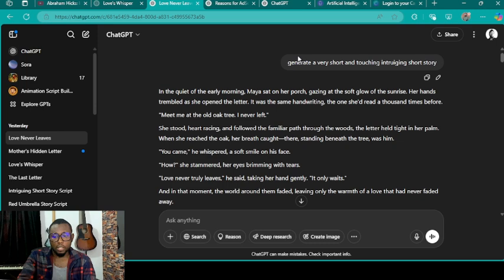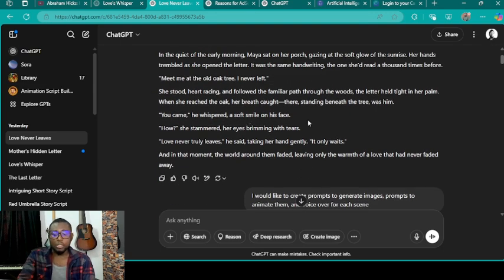I come to ChatGPT and then I type: generate a very short and touching intriguing story. Now you can flesh this out and specify some more things, but I just wanted to keep it to the minimal. Generate a very short and touching, intriguing short story. You can see that I repeated short here and here. So we have short in two parts of this prompt. Why? Because I wanted to emphasize to ChatGPT that it is important for us to have a short story. Being short is important for me. All right, so this is the story that ChatGPT has generated. I can see it's short and it's very nice.